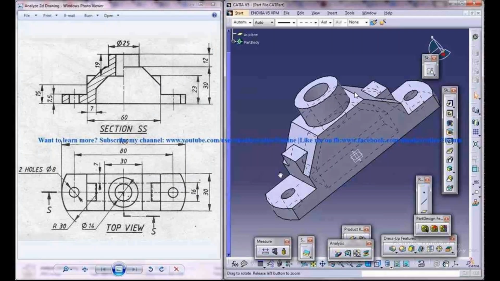Next one, see, this is the example of part design. So we have been given a section view and top view of a particular object. Okay, so they will provide a section view and a top view. So we are going to draw a 3D by using these two views. For the top view, we can observe the width as well as the length and the specification of holes. In the section view, we can see the thickness of holes or exact length or some heights.